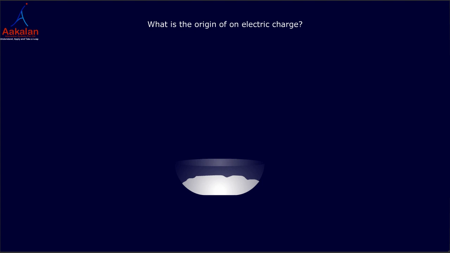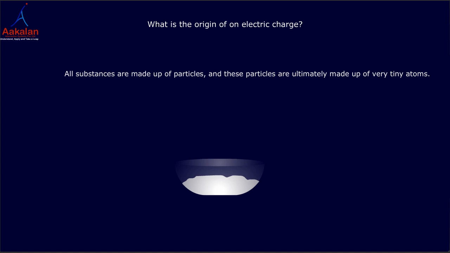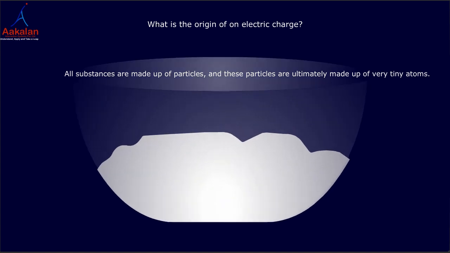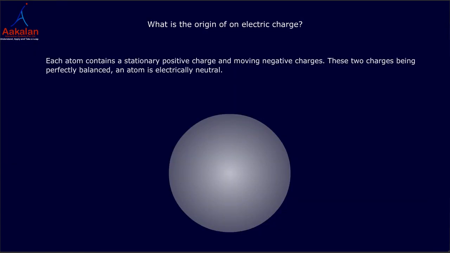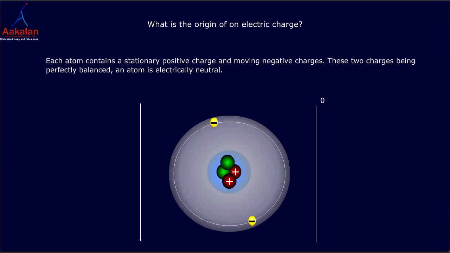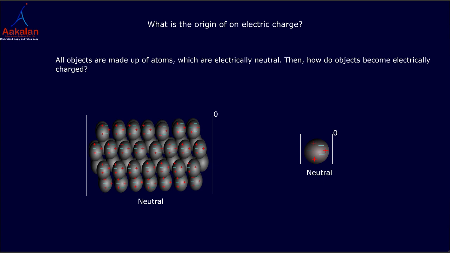Now we will learn what is the origin of an electric charge. All substances are made up of particles, and these particles are ultimately made up of very tiny atoms. Each atom contains a stationary positive charge and moving negative charges. These two charges being perfectly balanced, an atom is electrically neutral. All objects are made up of atoms, which means that they are electrically neutral.